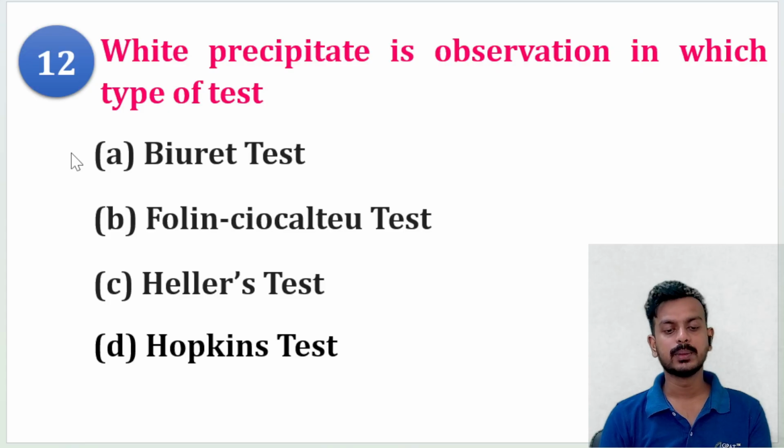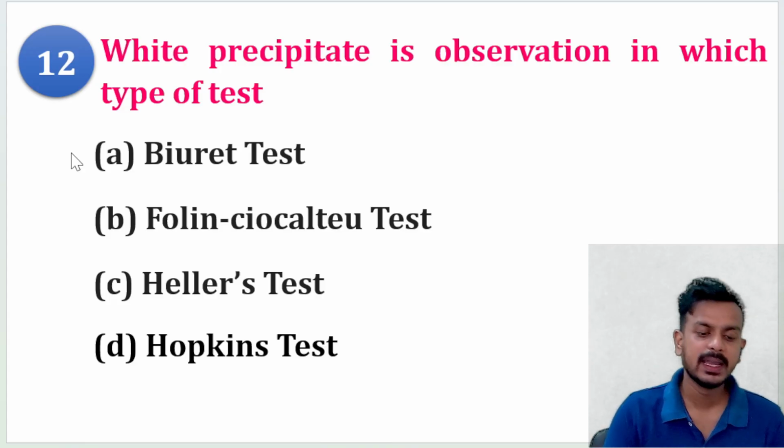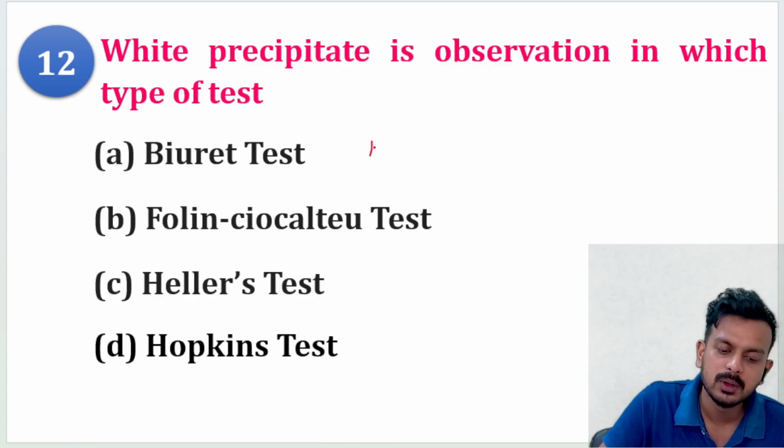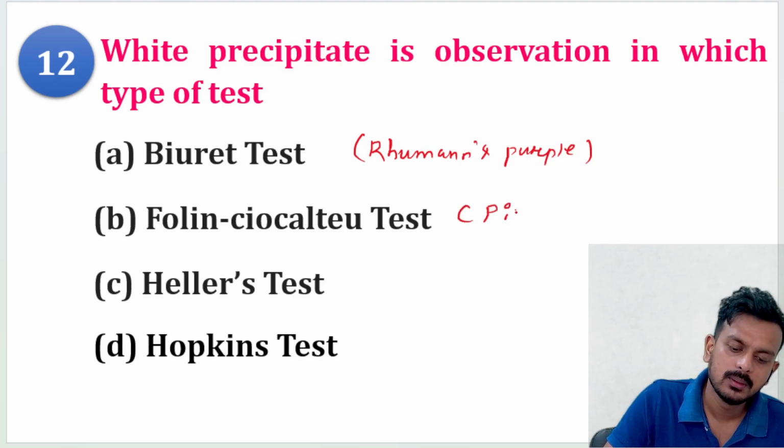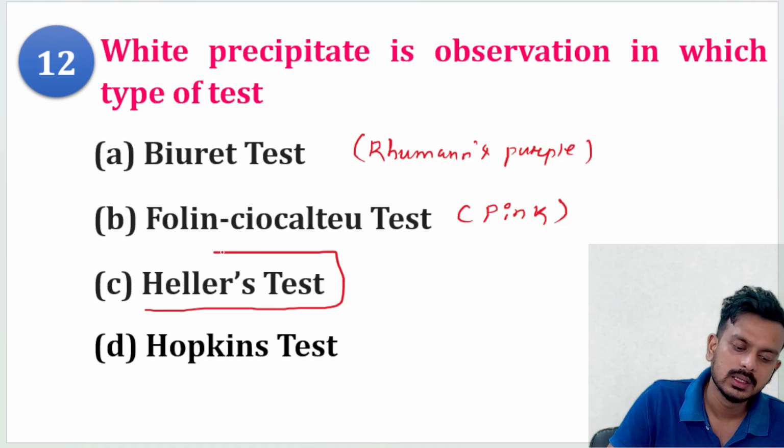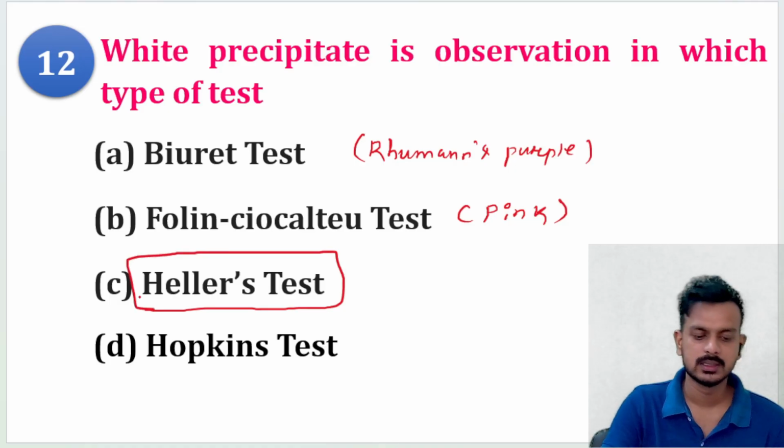White precipitate is observed. White color precipitate. Yes. In biuret test, you will see a purple color. In Pauly's test, you will observe a pink color. But the white color precipitate you observed is in the case of Heller's test.